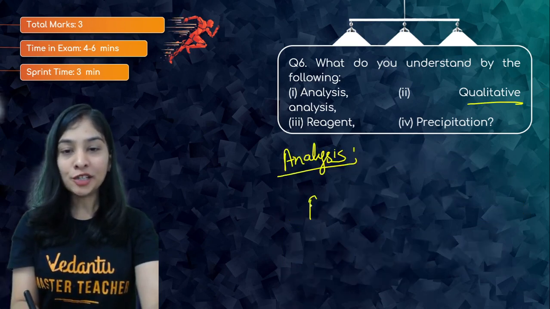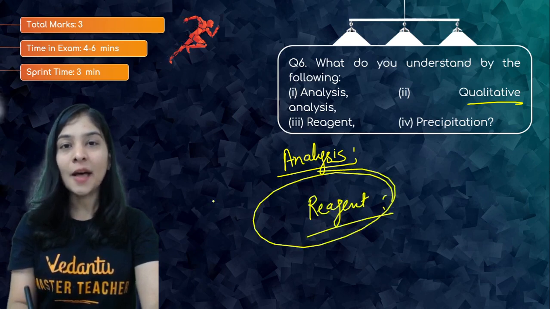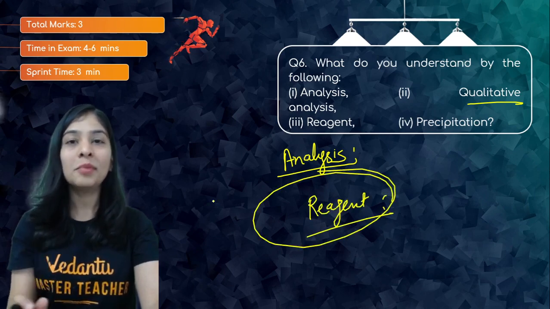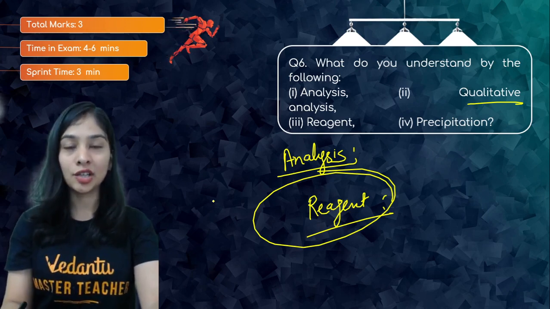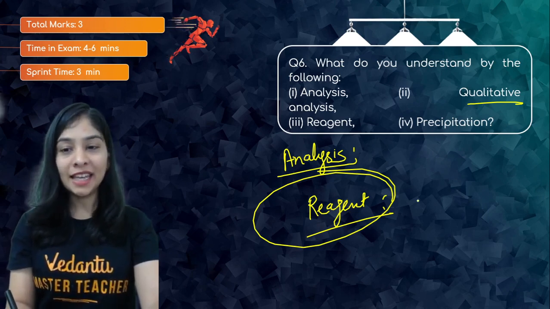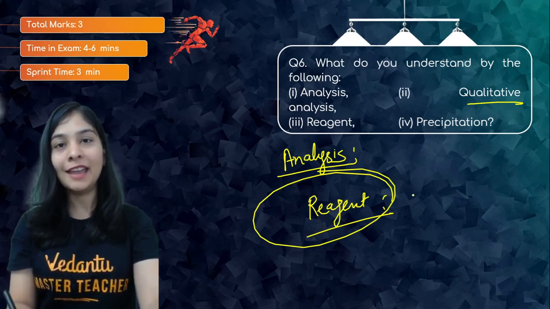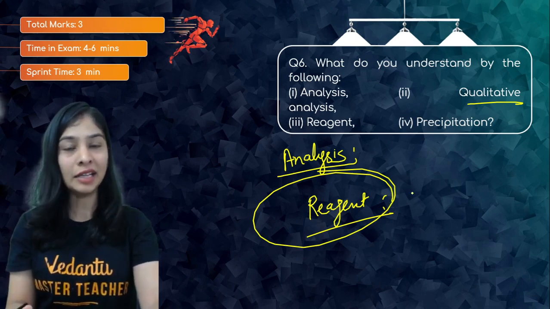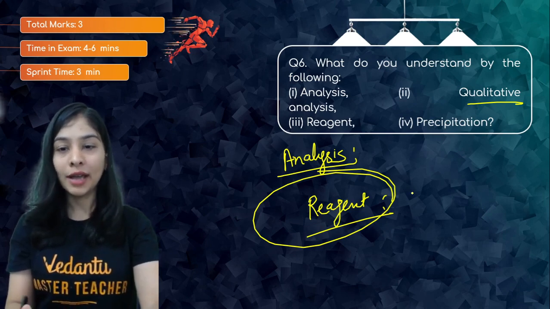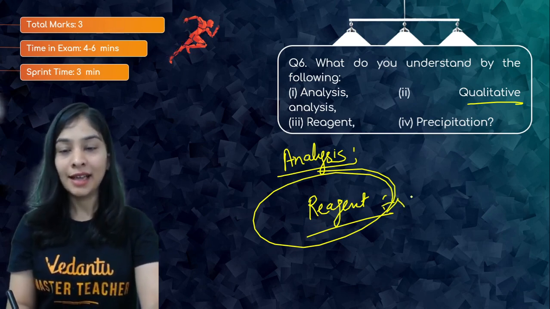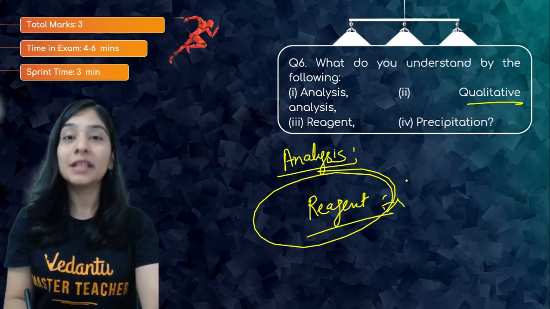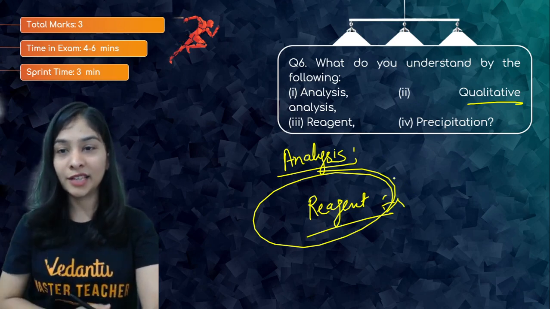All right. When I talk about a reagent, what basically is a reagent? A reagent is a chemical substance that takes part in a chemical reaction, but finally we can get it back at the end of the reaction. So give an example of a reagent in any particular reaction in your organic chemistry, if you know. Okay, I'll wait for it. Or in your analytical chemistry that you have studied. Mention an example of a reagent in a particular reaction in the comment section.